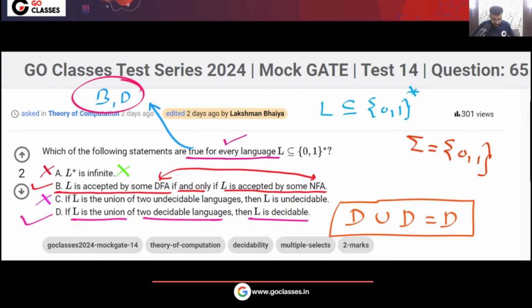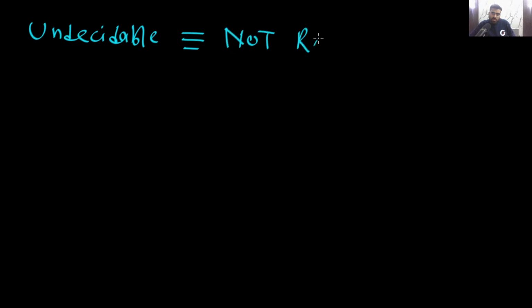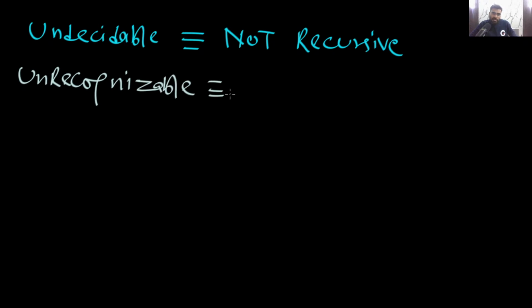A student is asking, are we considering undecidable as not RE? No, undecidable means not recursive. Remember this point: undecidable means not recursive, and unrecognizable means not RE, not recursively enumerable.